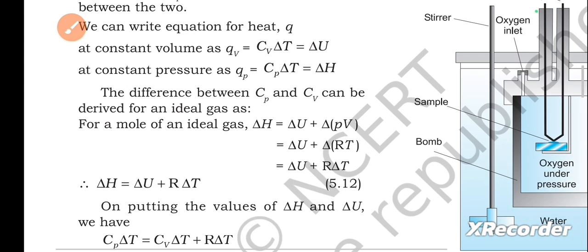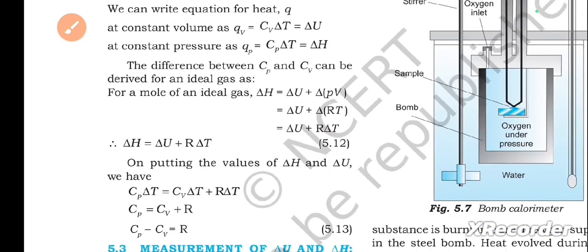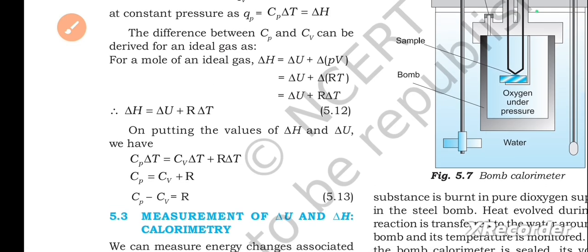The difference between Cp and Cv can be derived for an ideal gas as for a mole of an ideal gas. So this is the one, you can check it out. Overall, equation 5.12 and equation 5.13 you can check.